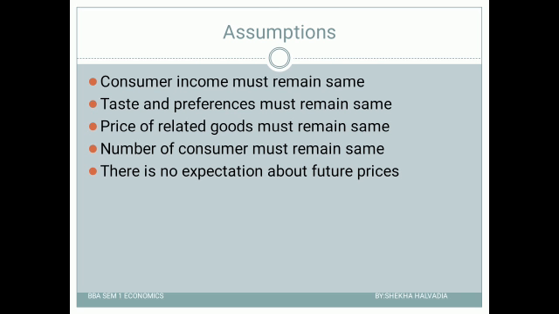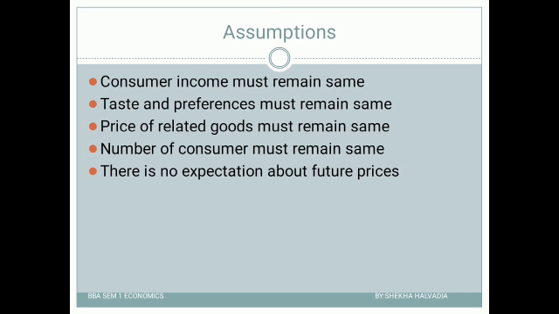So the very first assumption is that the income of the consumer is assumed constant, right? So there is no change in consumer income. Now guys, let us think that the price of a product increases, and with that the income of a person also increases. So will it reduce the demand? No, it won't reduce the demand. Why? Because with price, income is also increasing.